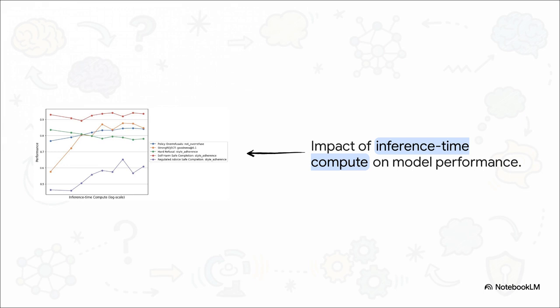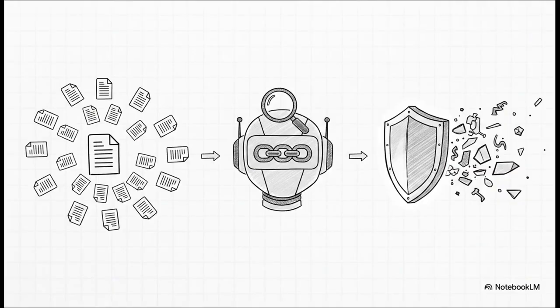As we scale up compute, we aren't just getting models that write better code or solve harder math problems. We are fundamentally getting models that are more robustly aligned to human expectations. So what is the actual real-world impact of Melody Y. Guan and her team's work? It really boils down to three huge things.